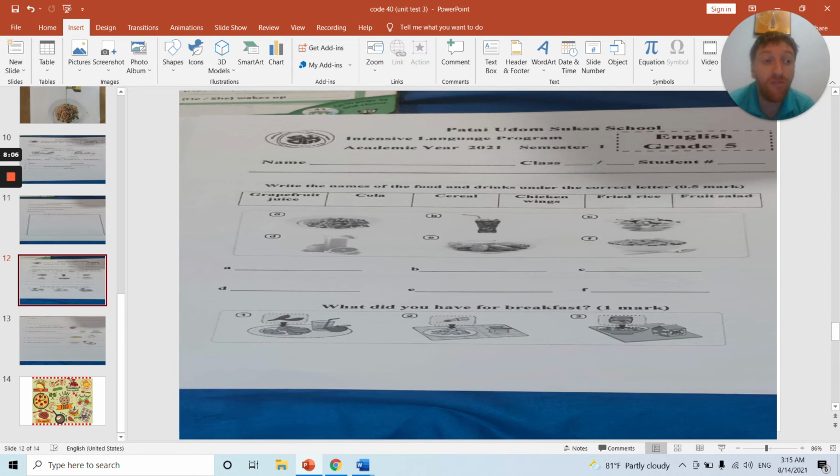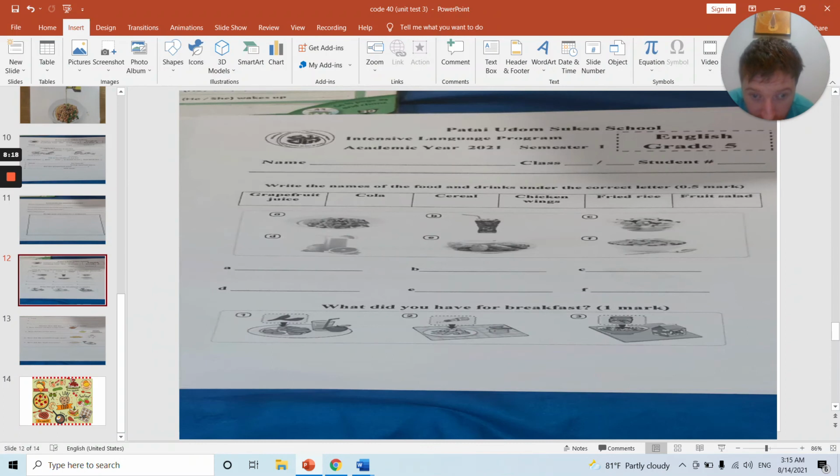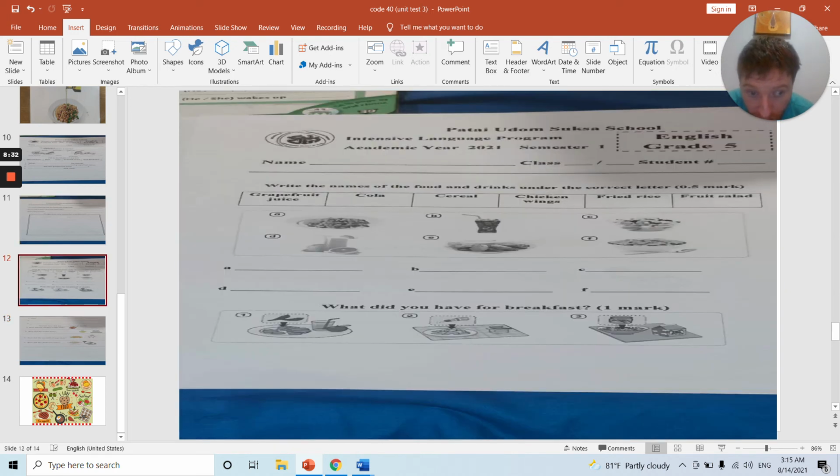Now the answers to this will be on the second page, so you need to have page 1 and page 2. So the question is, what did you have for breakfast? So number 1, I had chicken wings and apple juice for breakfast, so you'll write under number 1 on the second page. 1, 2 and 3, the pictures are on the first page, the answers are on the second page. Then number 2, what did you have for breakfast? And number 3, what did you have for breakfast? So that is what you need to do for this section.